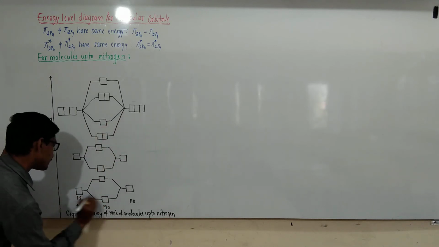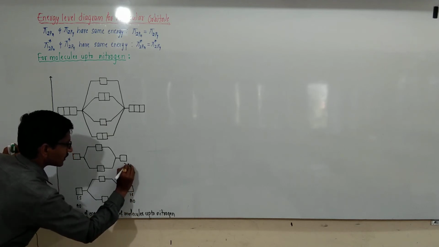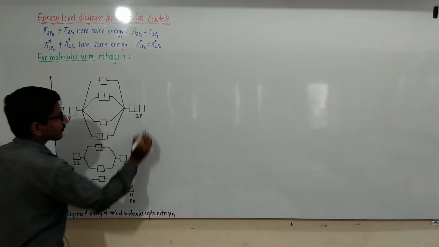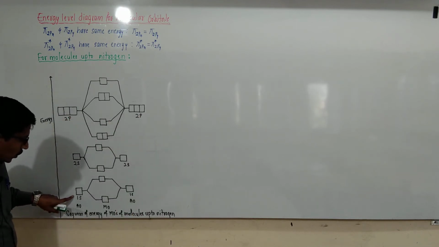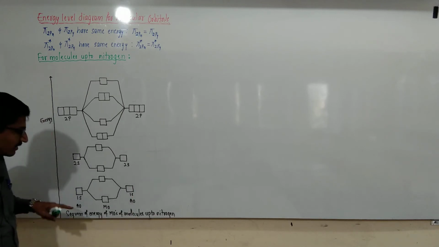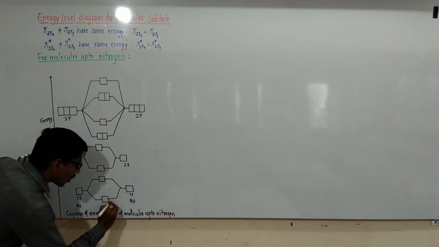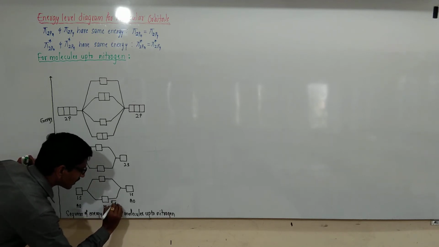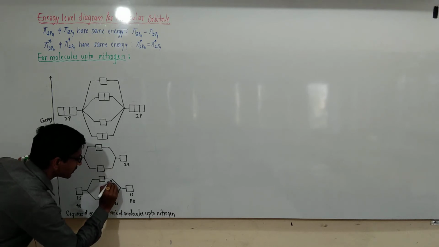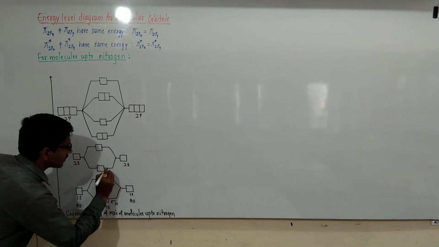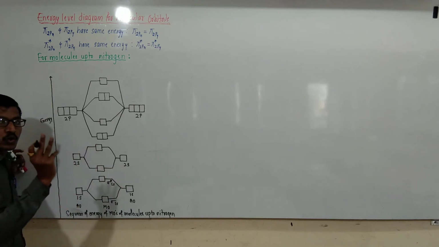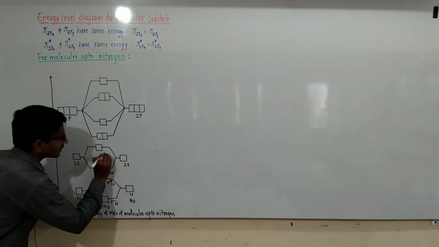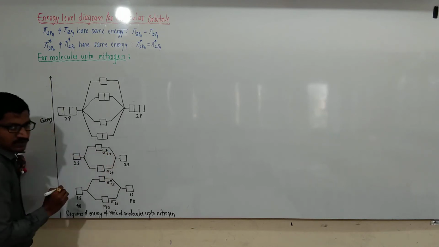This is 1s, 2s, 2p, 2p. When 1s atomic orbitals of two atoms combine to form two molecular orbitals, one is bonding and the other is anti-bonding, denoted by sigma 1s and sigma star 1s. And 2s atomic orbitals of two atoms combine to form sigma 2s and sigma star 2s.